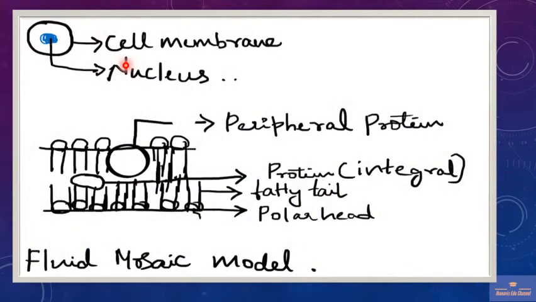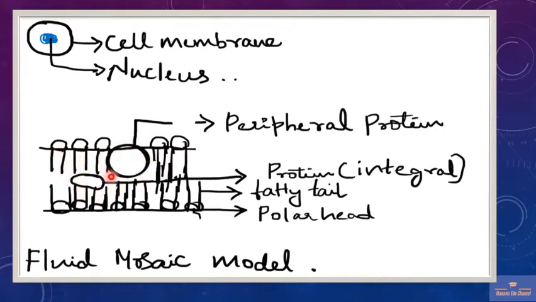Here I am trying to explain the structure of the cell membrane through a diagrammatic representation in which you can see the cell membrane and the nucleus. When you take a section of the cell membrane under the electron microscope, it looks like this. You can see the surface with polar heads facing outside, and tails of fatty acids towards the inside.